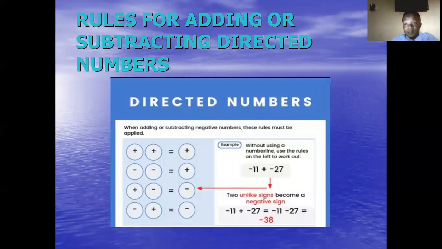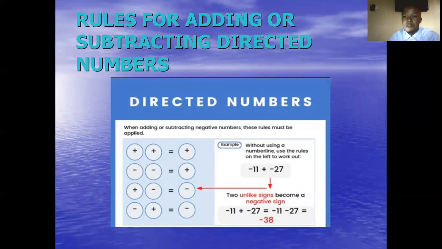All right. There are quite some rules you have to take when you want to add up two or more directed numbers. So I have the rules for adding or subtracting directed numbers. Okay, take a look at rule number 1. Plus plus must always turn to plus. Minus minus must always turn to plus. Plus minus must turn to minus. And minus plus must turn to minus.